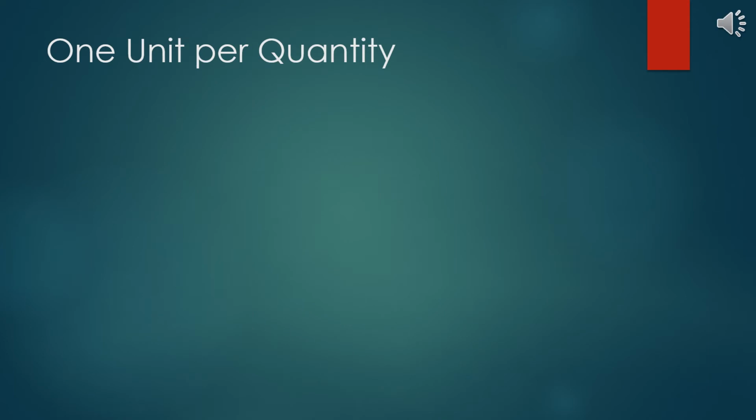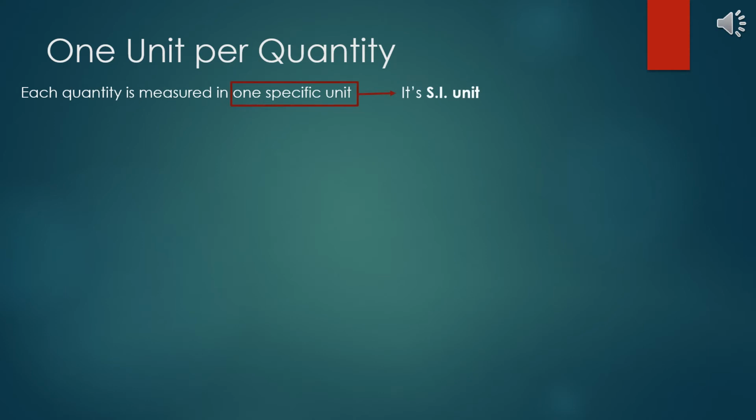Now, the next thing we'll be looking at is just a relatively simple fact that is quite important to know. Each quantity is measured in one specific unit. That's right, every quantity in physics always has one specific unit associated with it. That is known as its SI unit. We always measure a quantity in its SI unit.